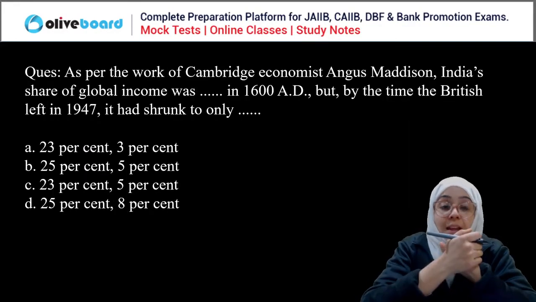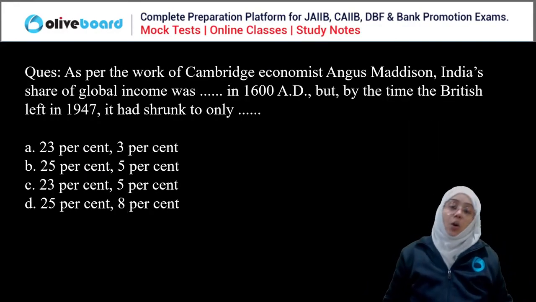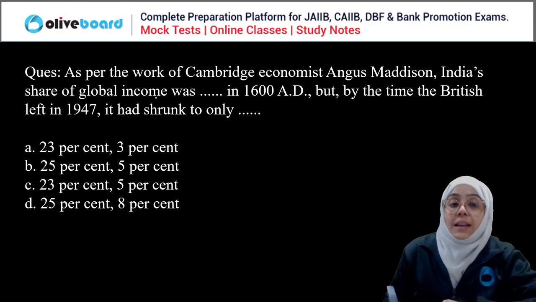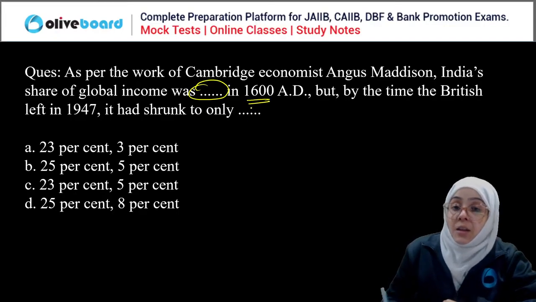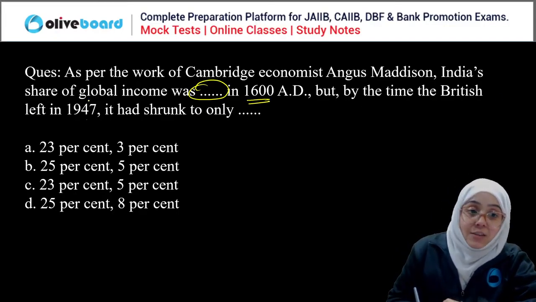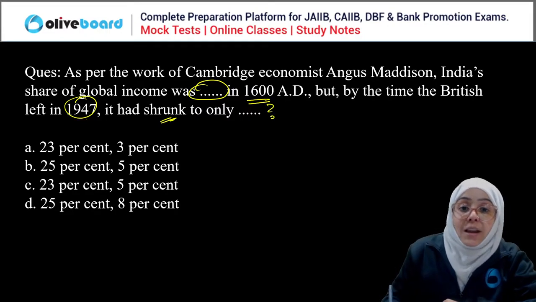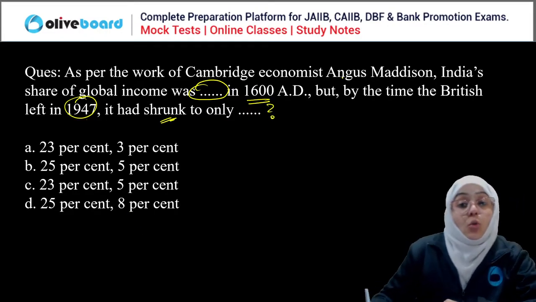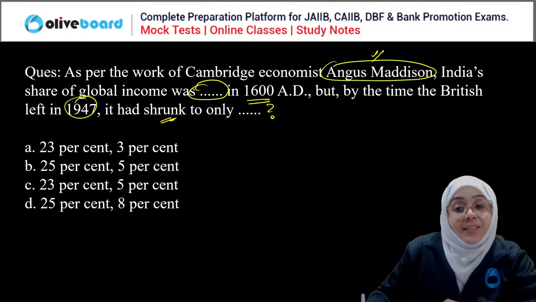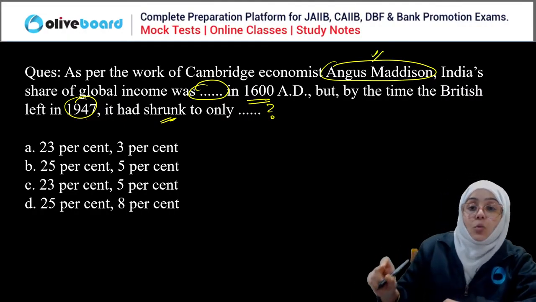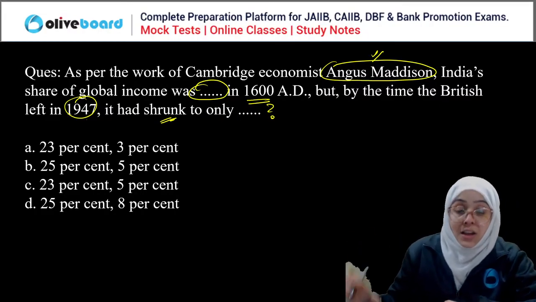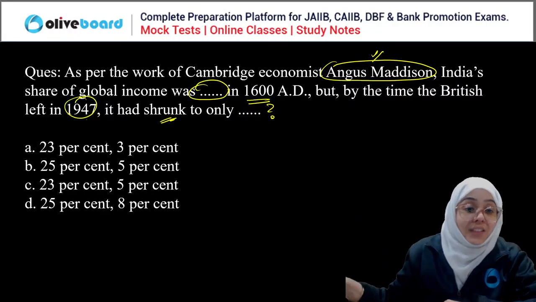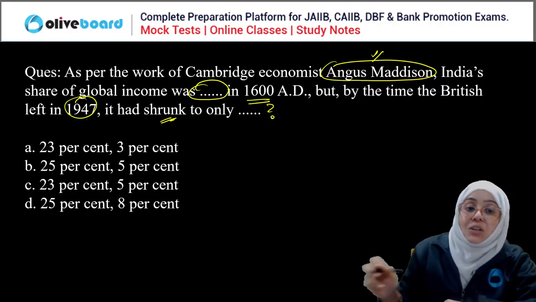Next, as per the work of Cambridge economist Angus Maddison, India's share of the global income was dash in 1600 AD, but by the time the British left in 1947, it had shrunk to only dash percent. So you know the Angus Maddison database is important. According to it, India's share in the global income was dash in 1680, but by the time the British left India, it had shrunk to dash.